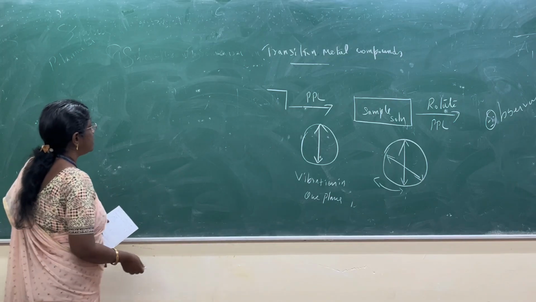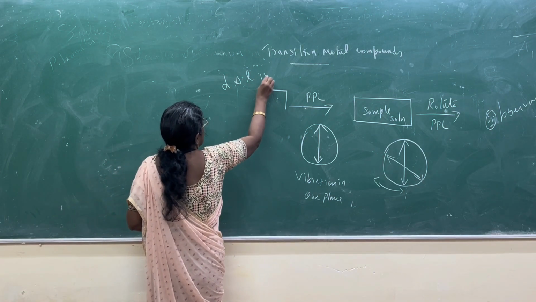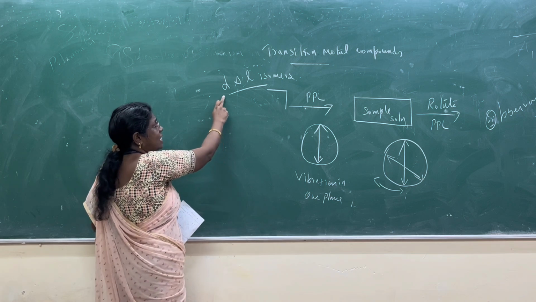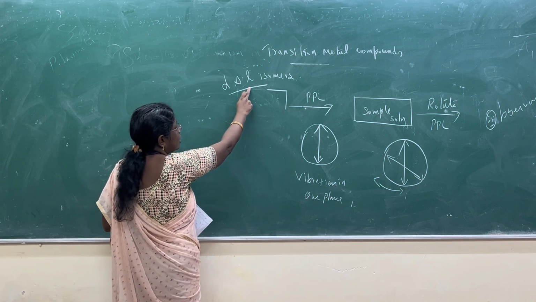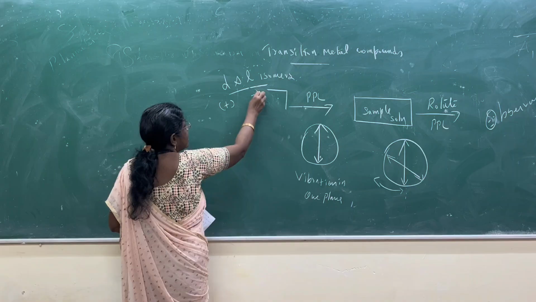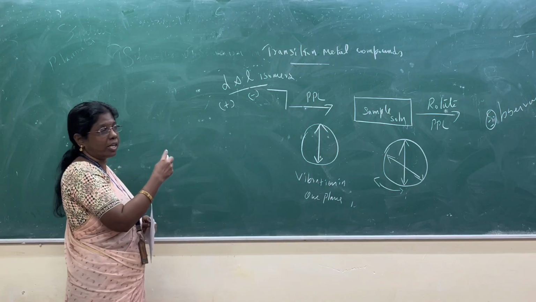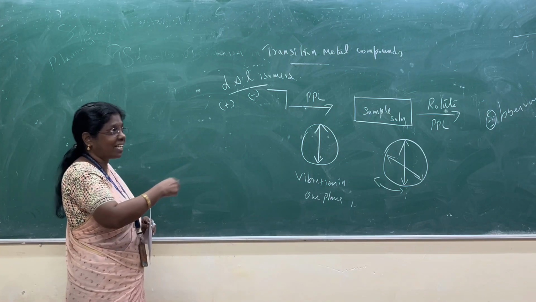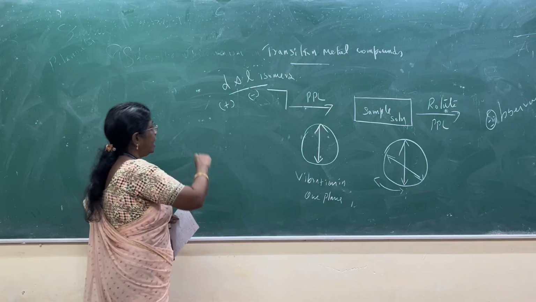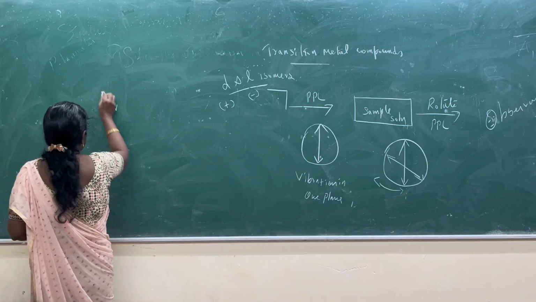Thank you guys. Now you can see another example for optical isomerism. Optical isomerism is also called D and L isomerism. D stands for dextro and L stands for levo. As you know, D is positive, which means clockwise direction, the right side. L is negative, an anti-clockwise direction or left side. So take that example for D and L isomers.